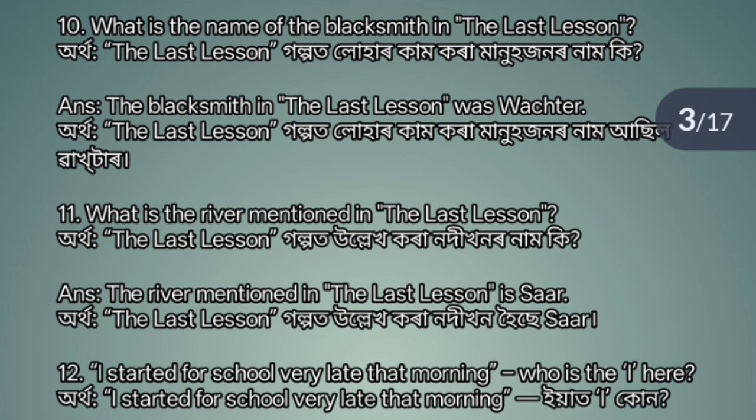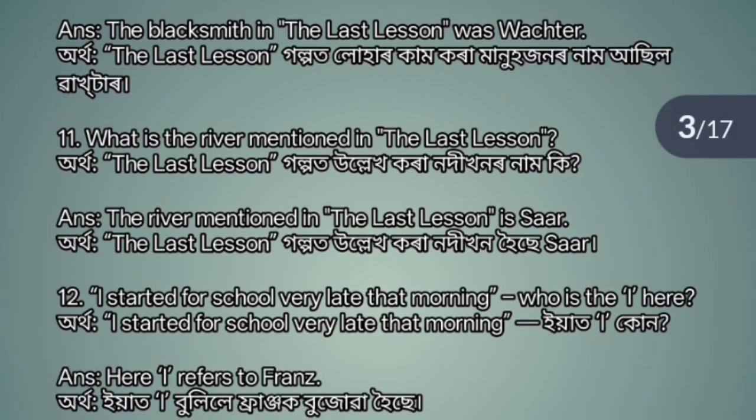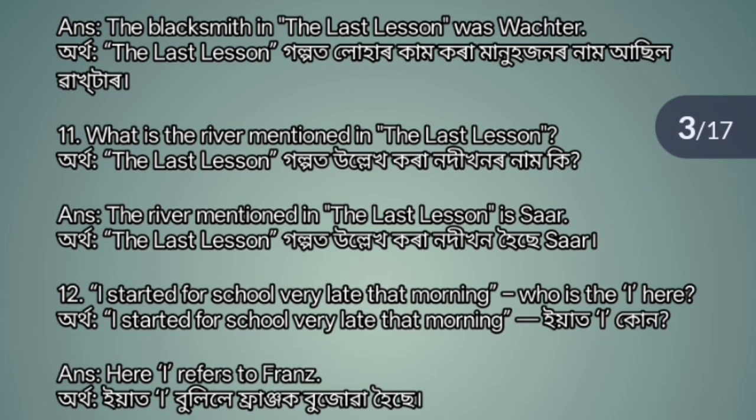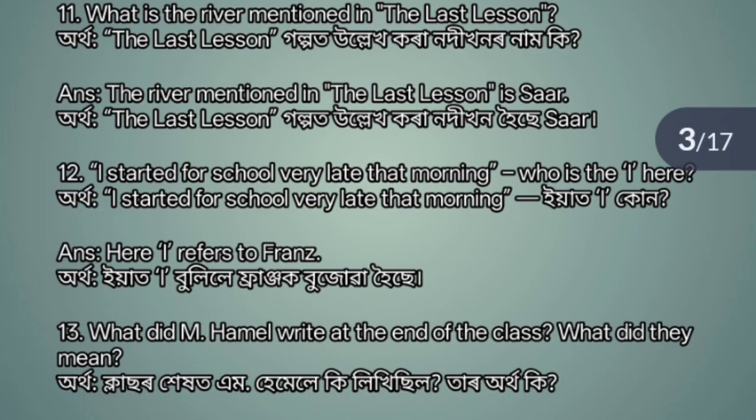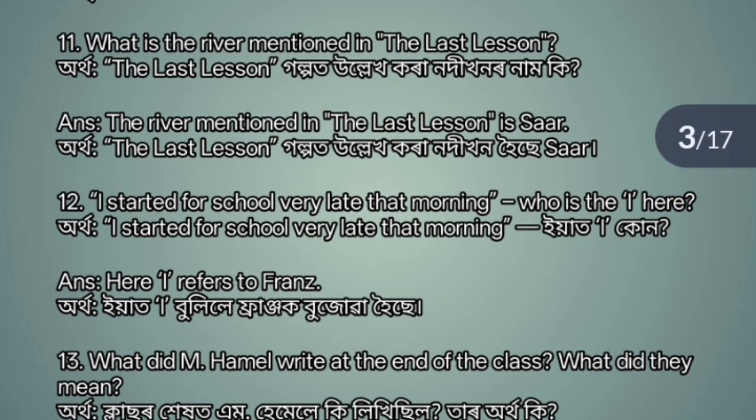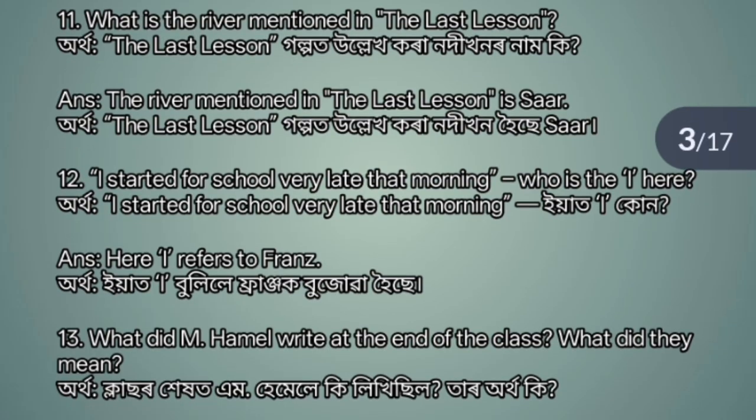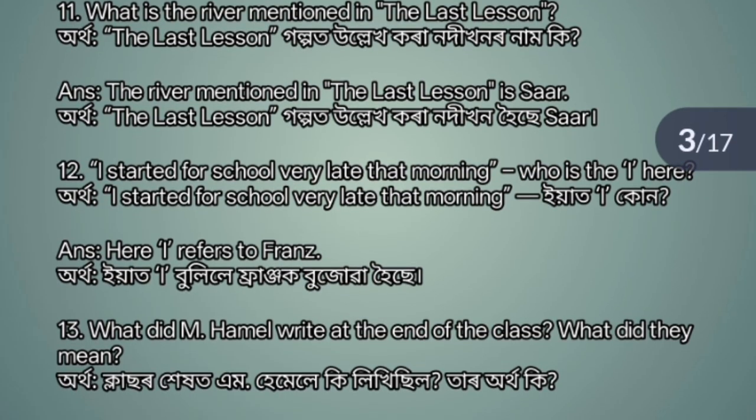Question number 10. What is the name of the blacksmith in The Last Lesson? Answer. The blacksmith in The Last Lesson was Wachter. Question number 11. What is the river mentioned in The Last Lesson? Answer. The river mentioned in The Last Lesson is Saar.